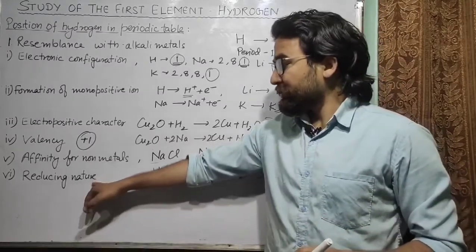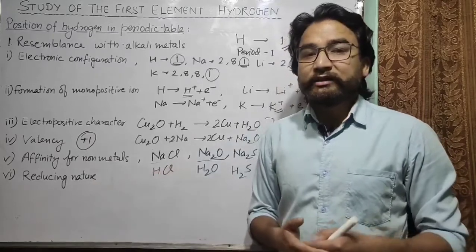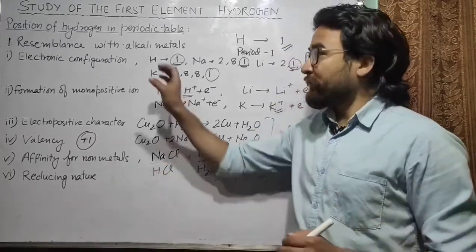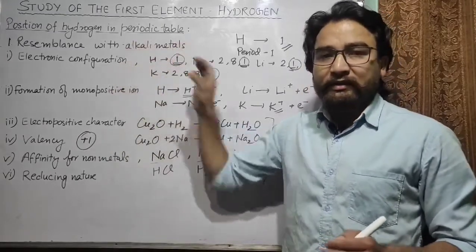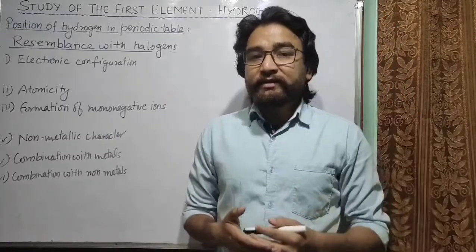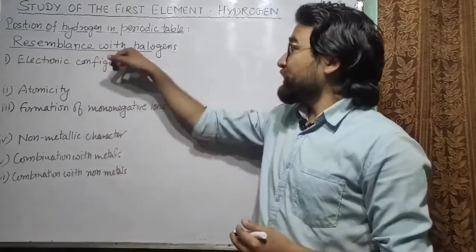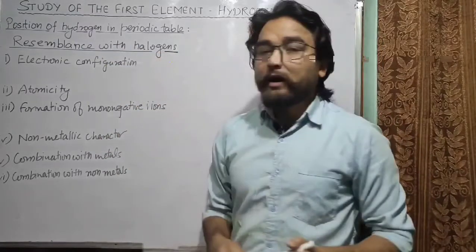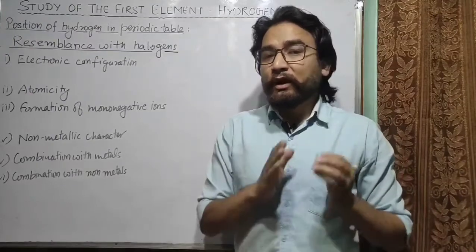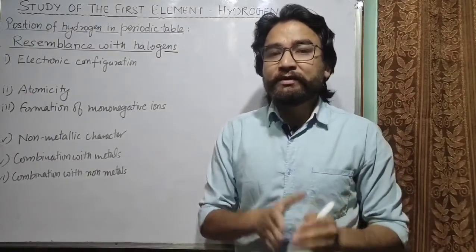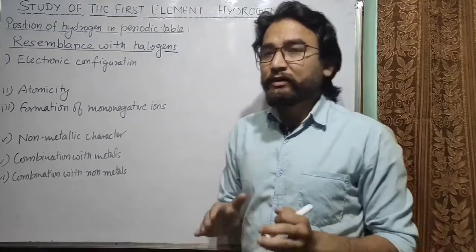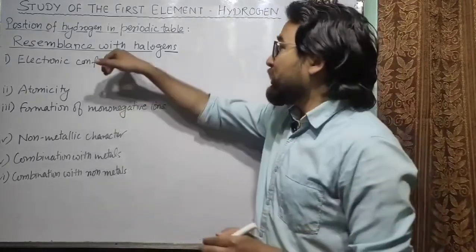So when we discuss the meaning of reduction and oxidation, then we will discuss the reducing nature of hydrogen, similar to the alkali metals. Next is resemblance with halogens, meaning the properties of hydrogen which are similar to halogens. Now halogens are 17th group elements and alkali metals are first group elements. So let's see what are the properties of hydrogen which are similar to halogens.